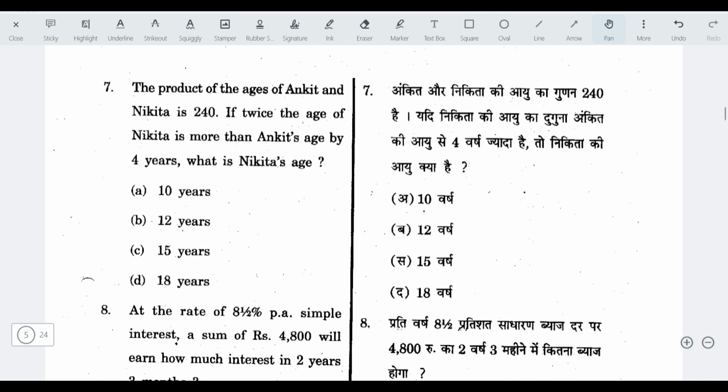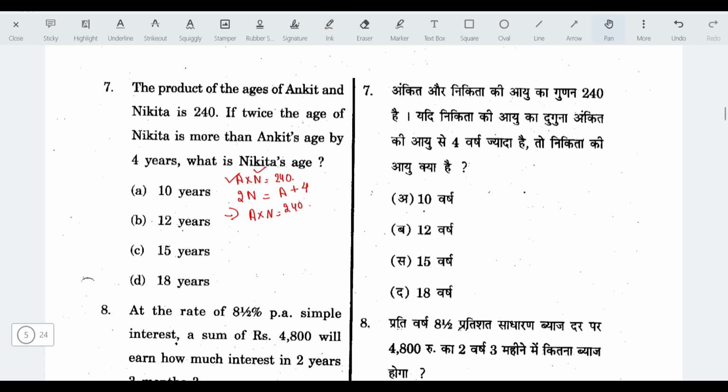Next question, the product of the ages of Ankit and Nikita is 240. If twice the age of Nikita is more than Ankit's age by 4 years, what is Nikita's age? So here the product of Ankit and Nikita's age is 240. Twice the age of Nikita is equal to Ankit's present age plus 4. If we consider Ankit's age A and Nikita's age N, equation will be A into N is equal to 240 and 2N is equal to A plus 4.